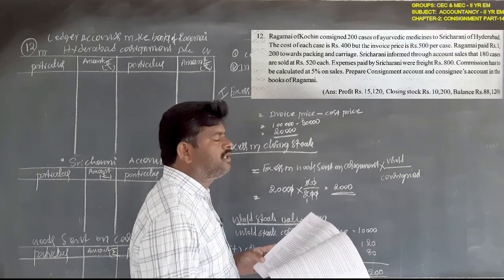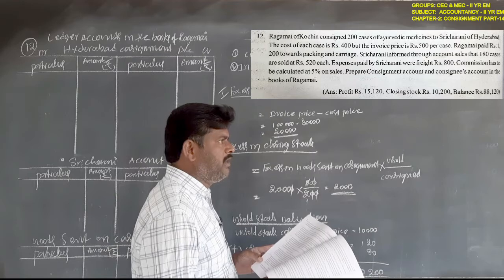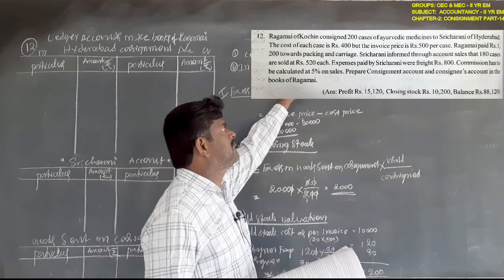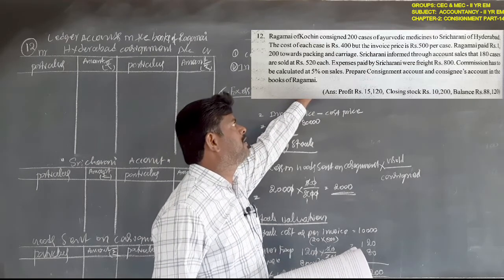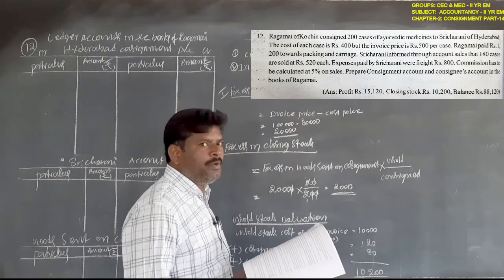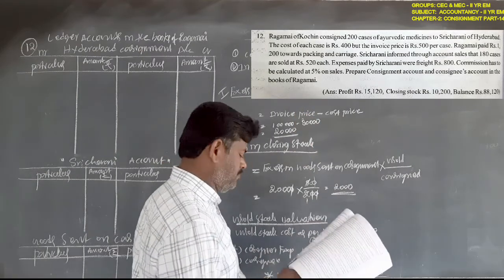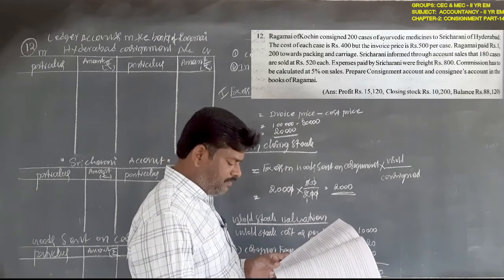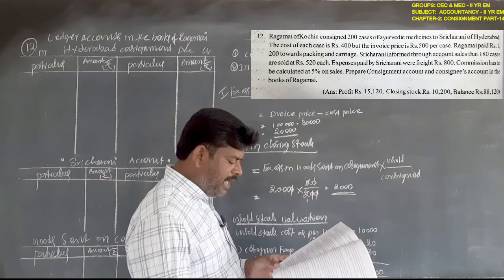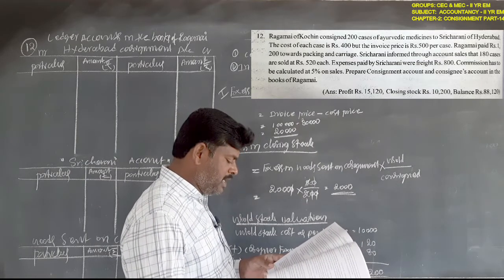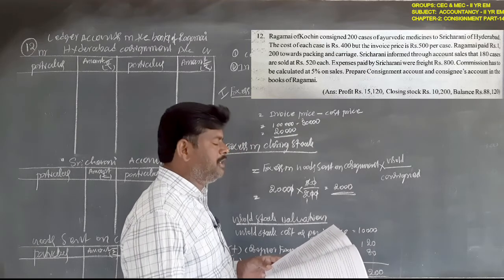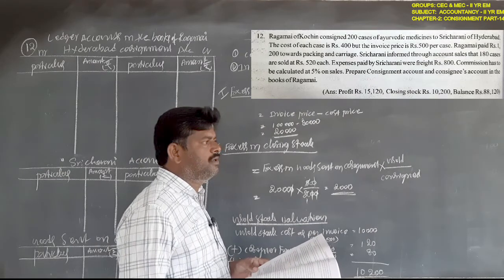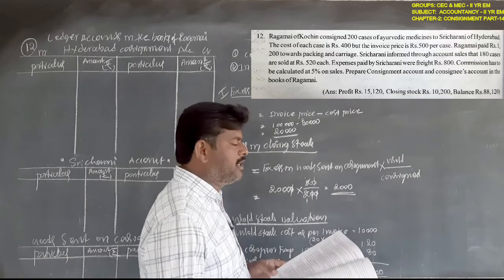So you must take goods sent on consignment as per the invoice price method. As per the invoice price, 200 cases at 500 rupees is 1 lakh rupees, goods sent on consignment account. It will be debited to the consignment account. Next, Ragamai paid 1200 rupees toward packing and carriage. Ragamai is the consignor, so consignor expenses is 1200 rupees. It is on the debit side of the consignment account.